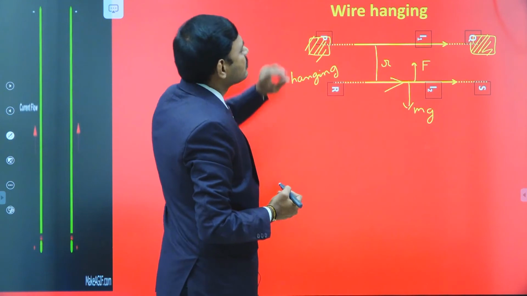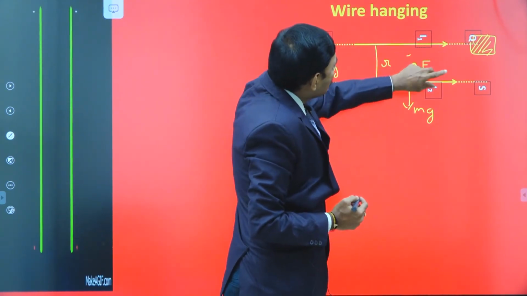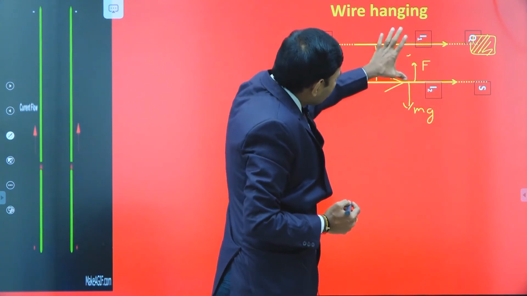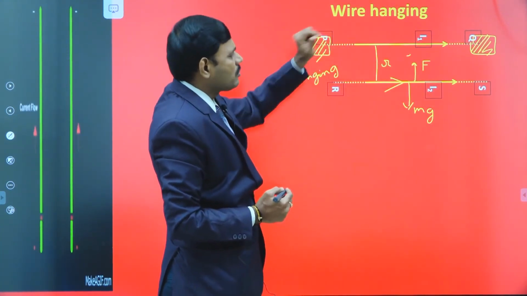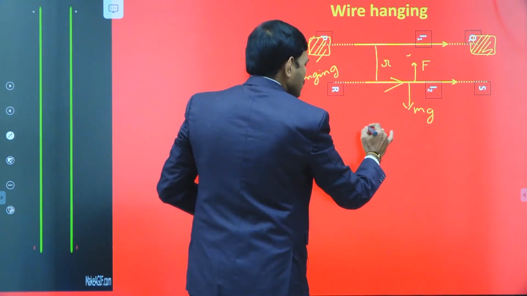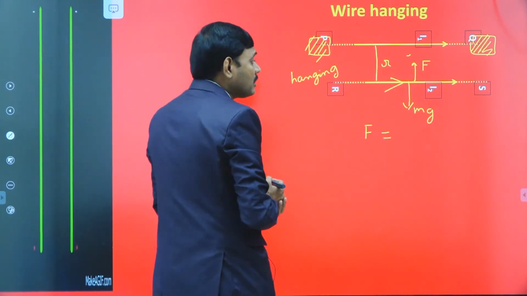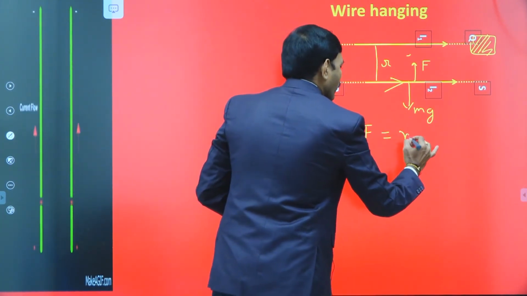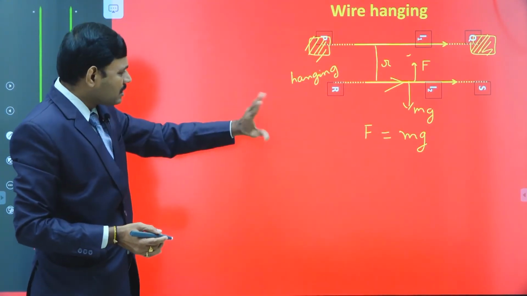According to our previous discussion, when current in the two long wires is in the same direction, there is an attractive force. This attractive magnetic force produced between the two wires balances the weight of the second wire, so that the second wire is hanging.